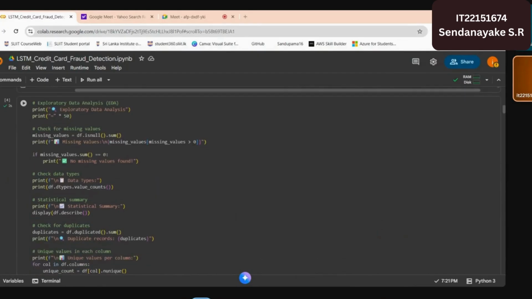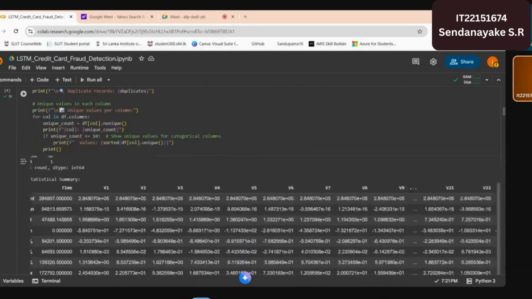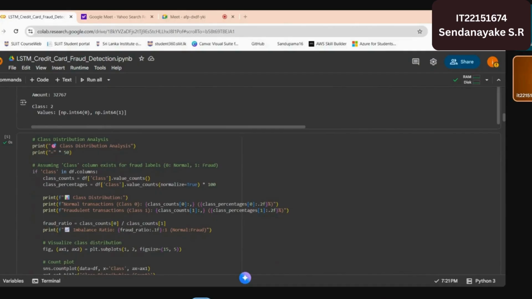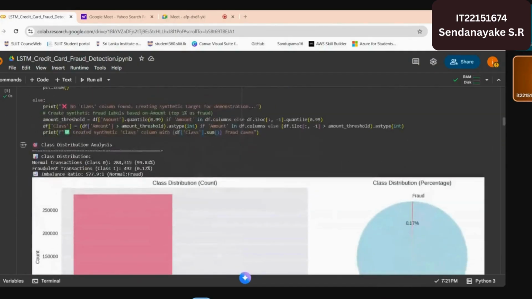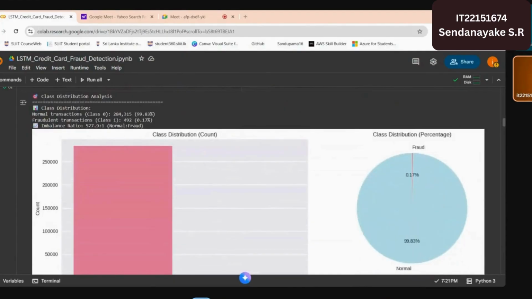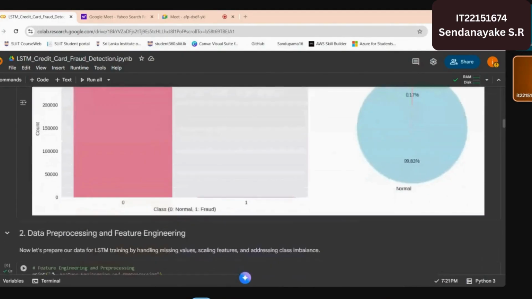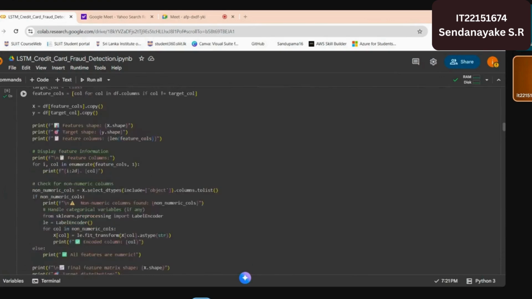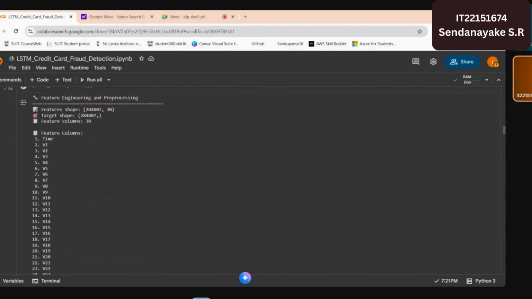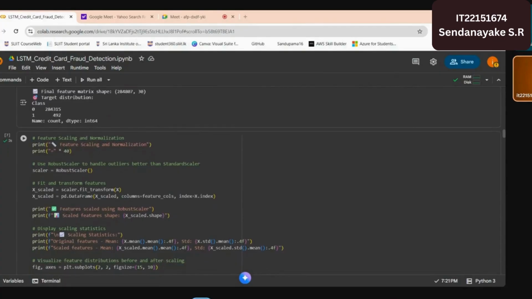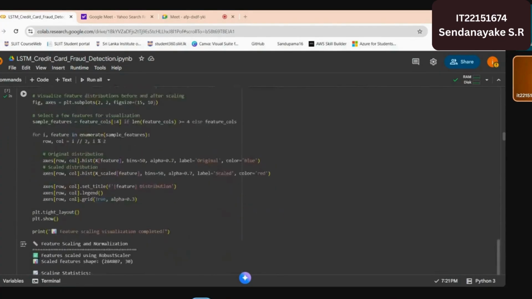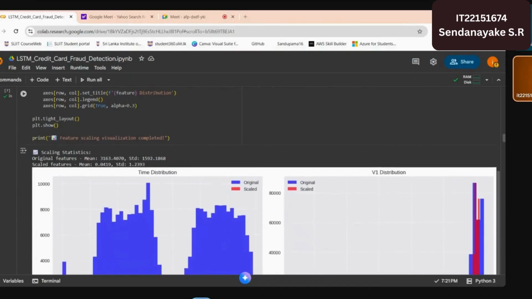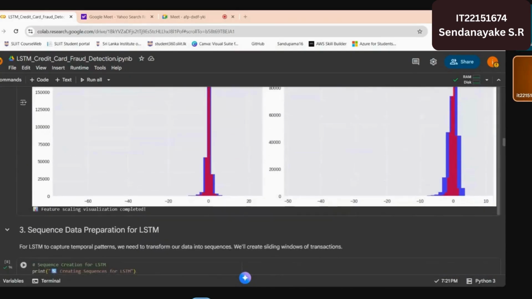Next one is showing the data analysis. In the next part, this is showing class distribution analysis, the class distribution in count and percentage. Next one is data preprocessing and feature engineering. Also, this is feature scaling and normalization. In the feature scaling and normalization, this is showing the time distribution and V1, V2, V3 distributions also.